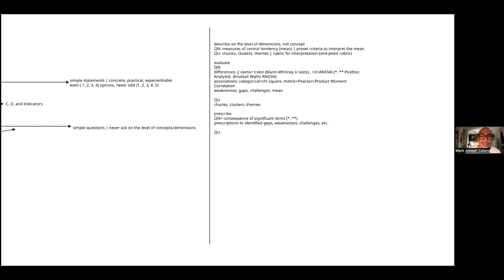So in qualitative research, you provide an intervention to each of the identified gaps, challenges, weaknesses, etc. Each, to each. I hope I emphasized that more than enough.